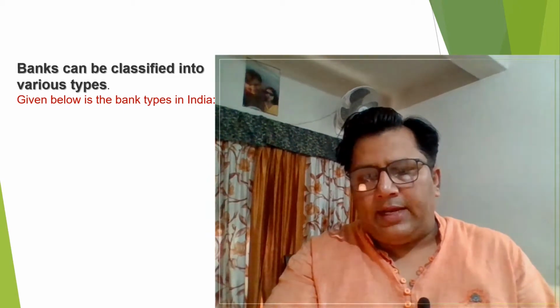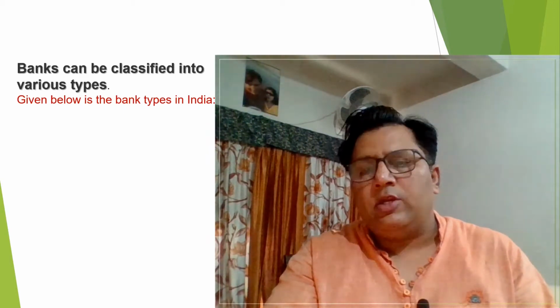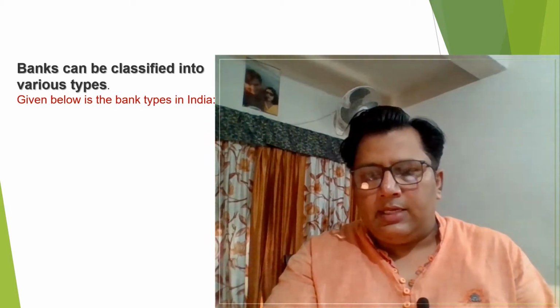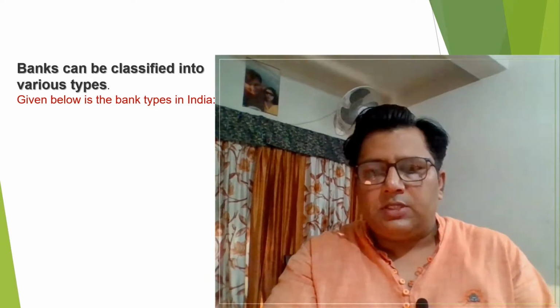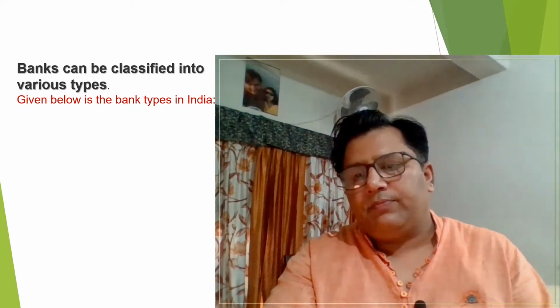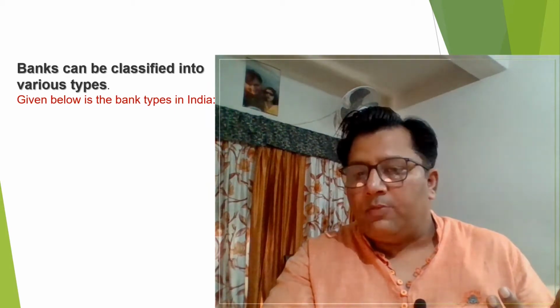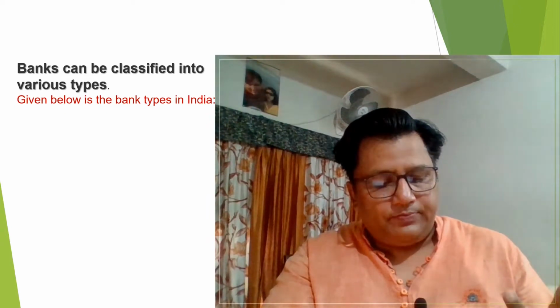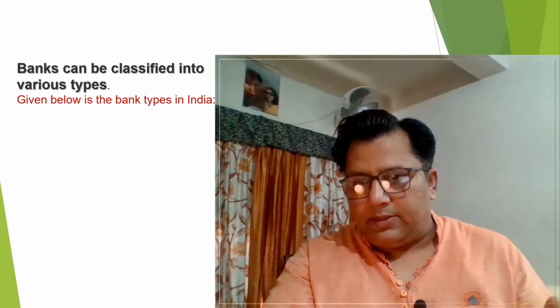Some authors have categorized the bank into 5 categories, some into 4 categories. Let us see. Some people say there are 5 types of the bank: central bank, commercial bank, cooperative bank, specialized bank, and development bank.